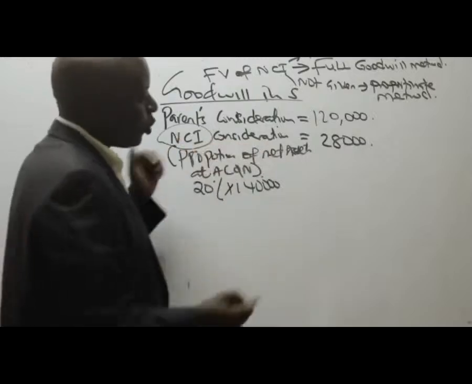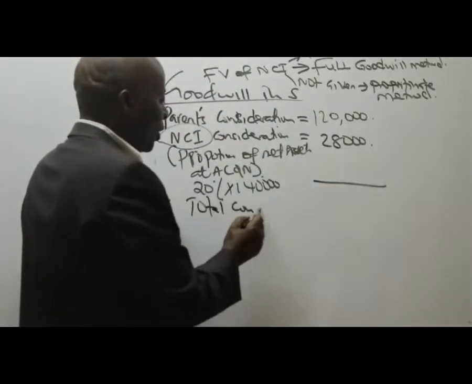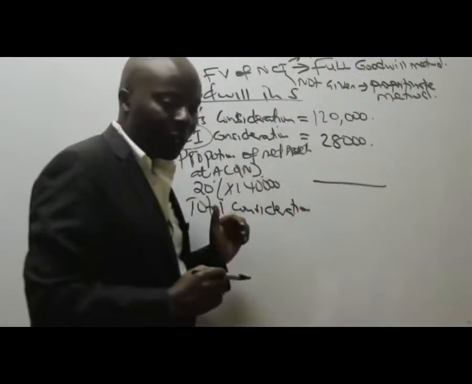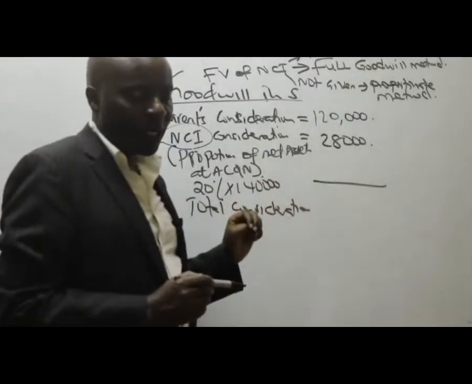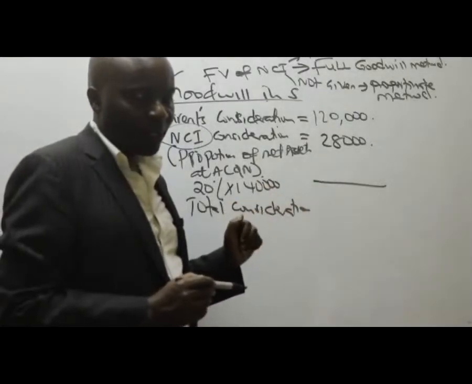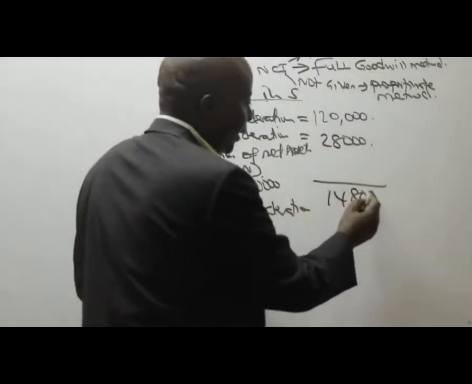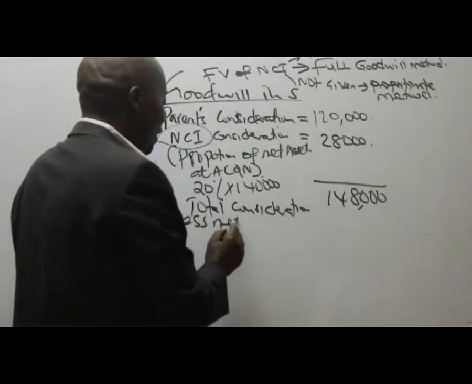So then what is the total consideration? Can somebody give me the total consideration? What does it come to when you add both? The total consideration comes to 148,000. And then now you less net assets.